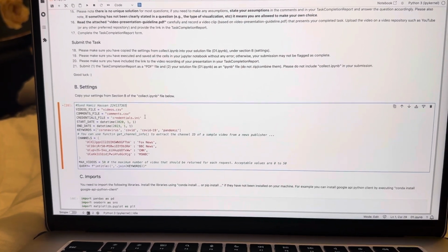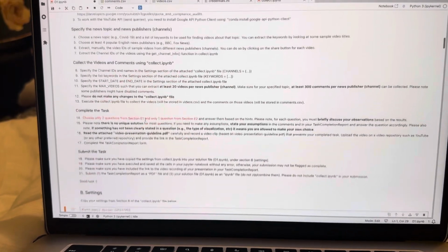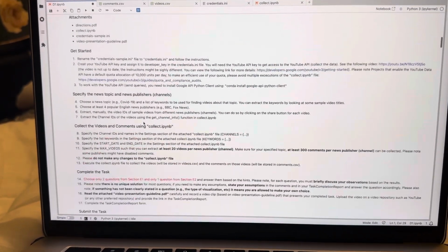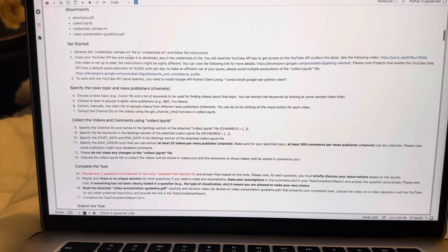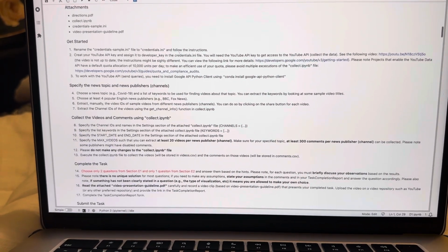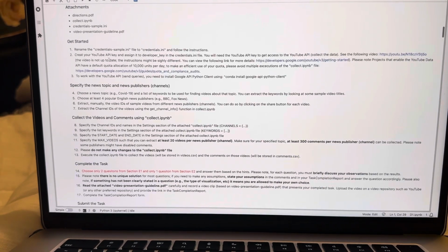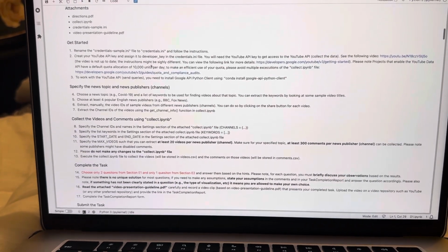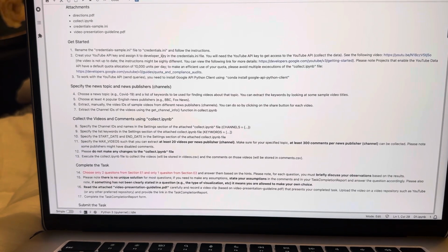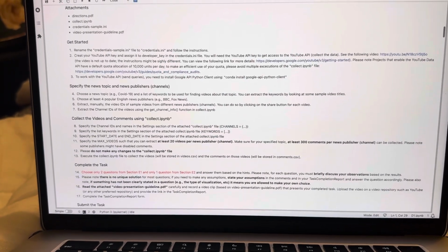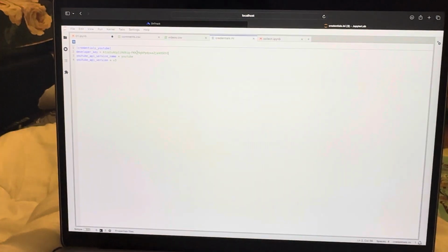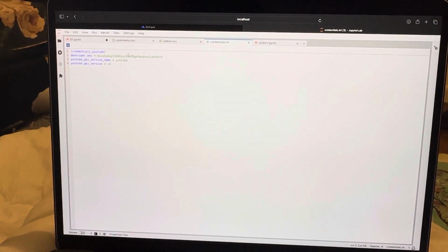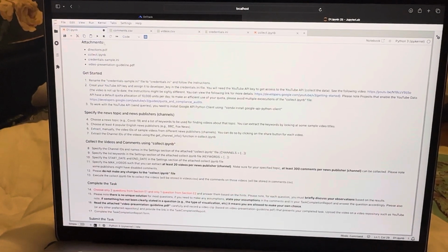So, in this task, we were required to first of all rename the credentials sample file to credentials and then follow those instructions. After that, we had to create our YouTube API and then add the API to the developer key, which can be seen through here in the credentials file. I've added the API over here. And going back to the d1 file.